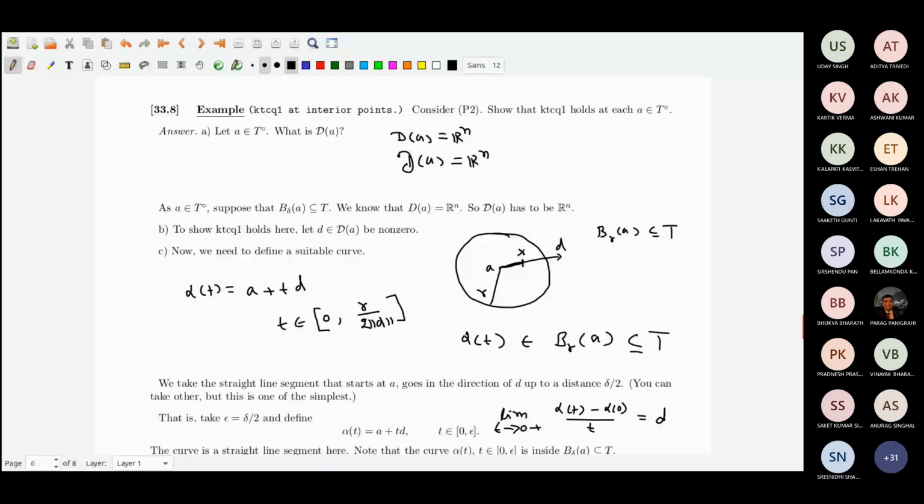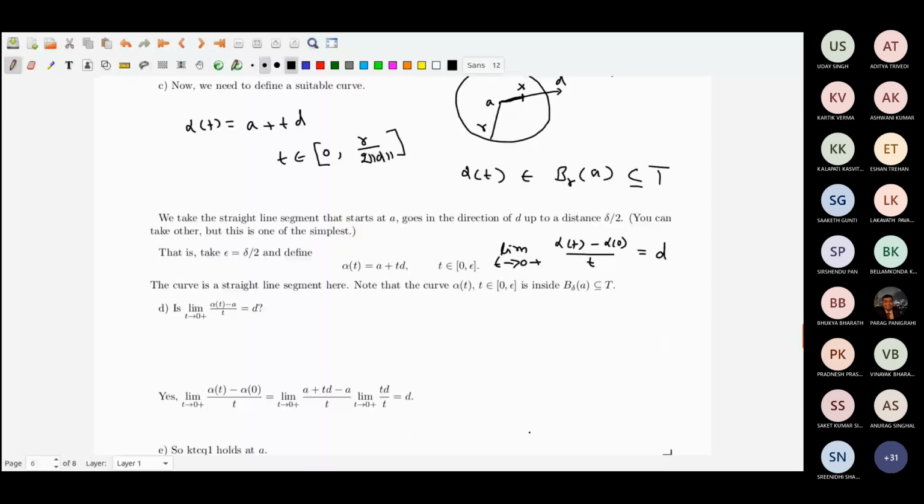So what does it say? At every point of the interior, KTCQ1 holds.